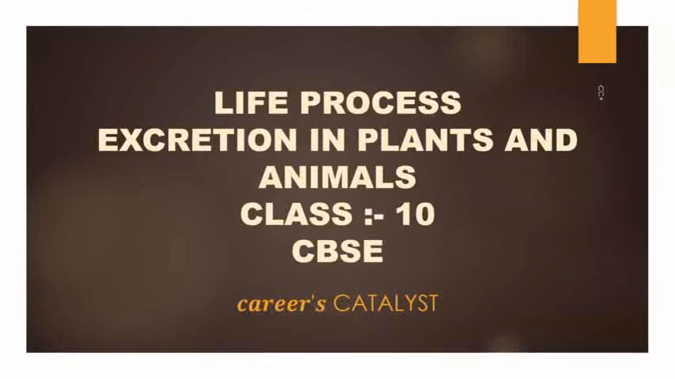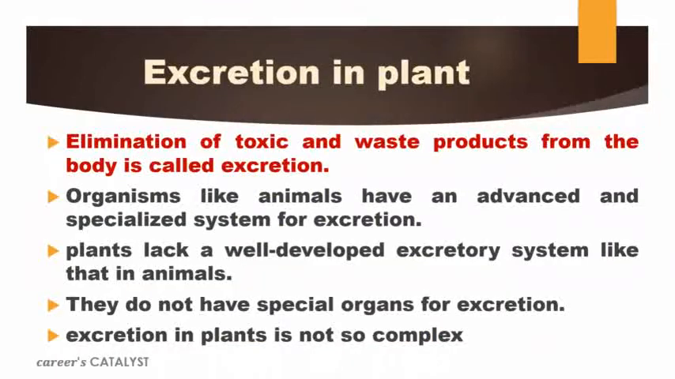So first we will talk about excretion in plants. So let's start. But before that, what is excretion? Excretion is just a process of removal of toxic or waste material from the body. If you release the waste material from your body, then this process is defined as what? Excretion. How this toxic material is produced is also very important.